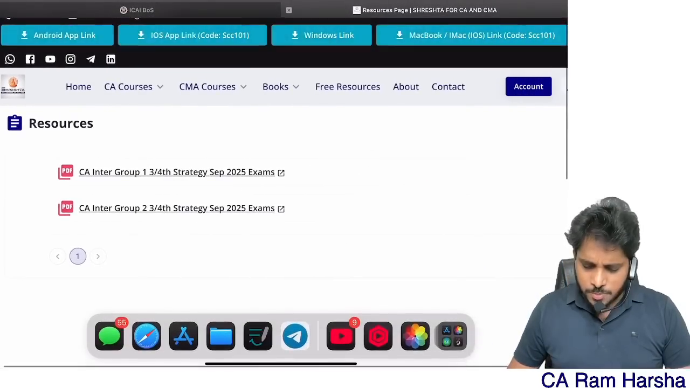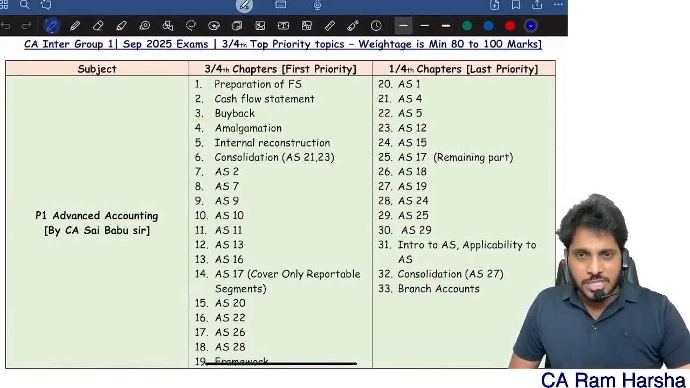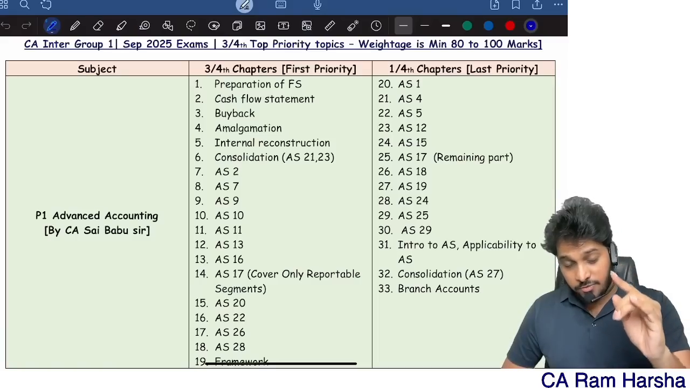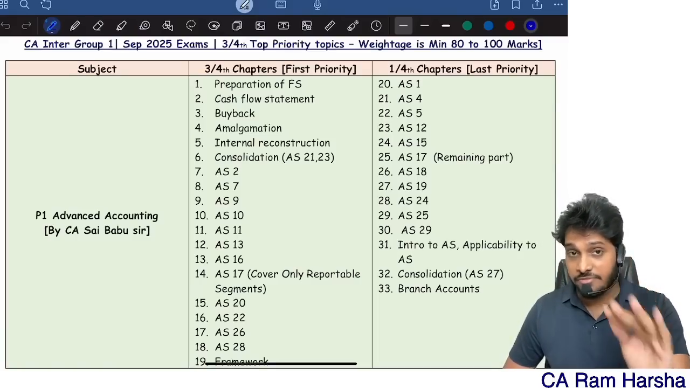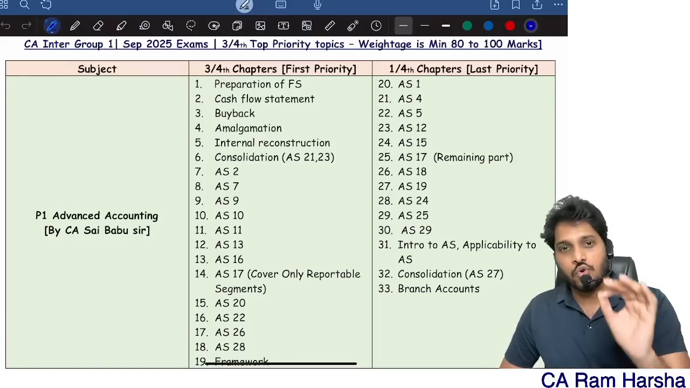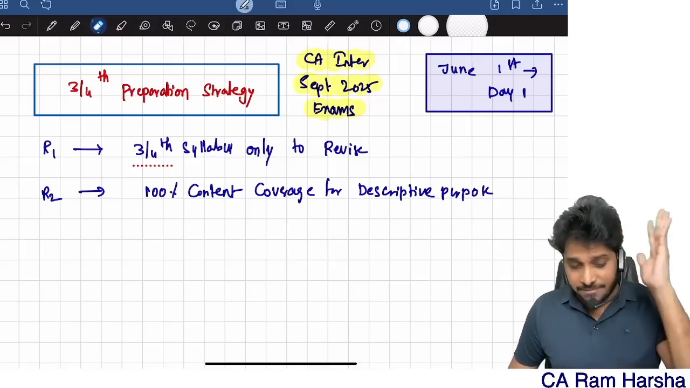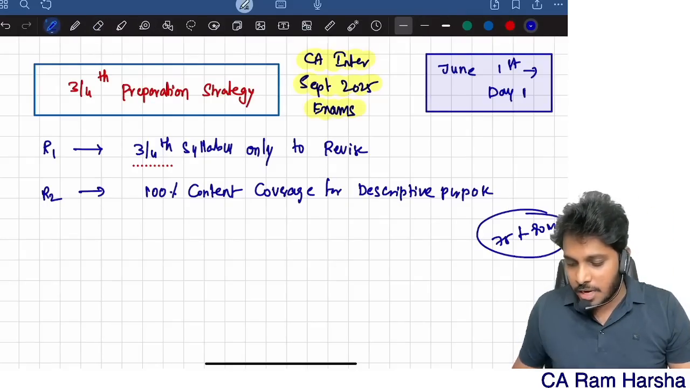Now first let me explain what exactly a 3/4 strategy is all about. See, the question paper you will get is for 114 to 120 marks, and in CA Inter taxation the paper will sometimes be for 125 to 130 marks. But if a student wants to score exemption, 60 plus, it is sufficient if the student is able to attempt 70 to 80 marks of the paper.